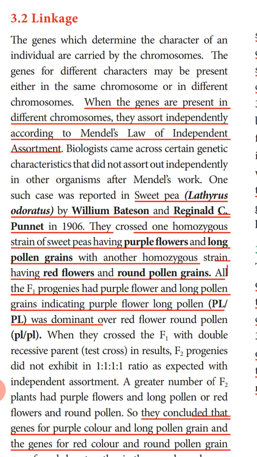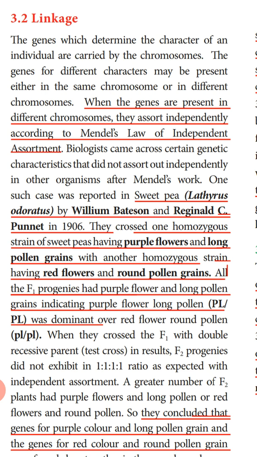The round shape can pair with yellow color or with green color. Similarly, wrinkled can assort with yellow color or with green color. This was proved by Mendel's law of independent assortment.